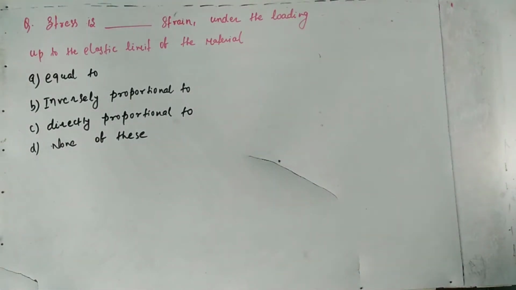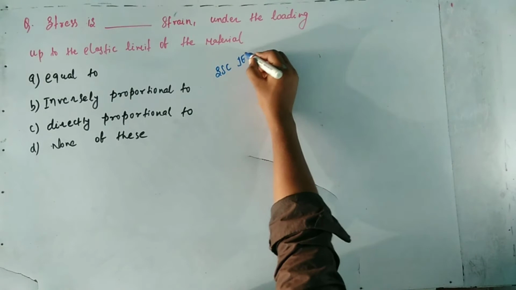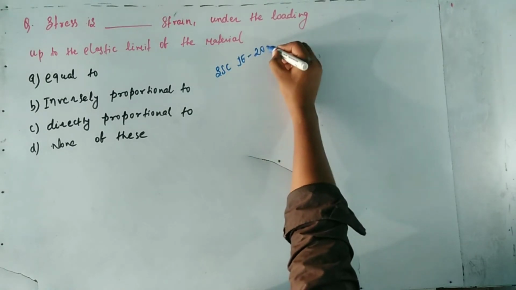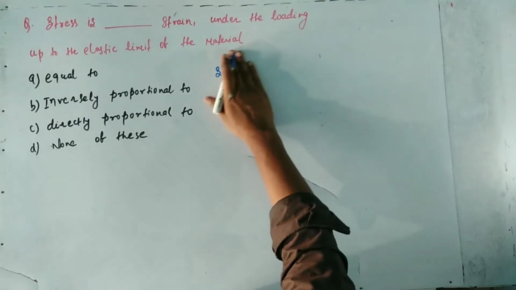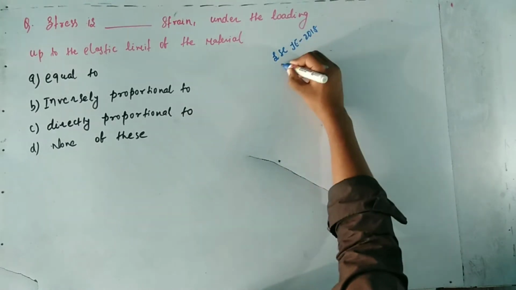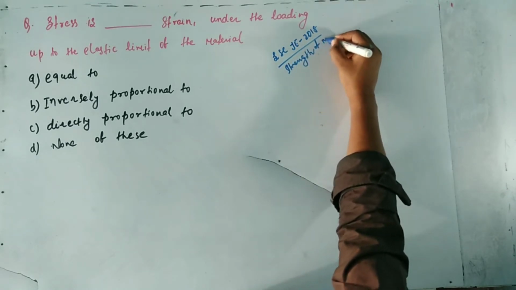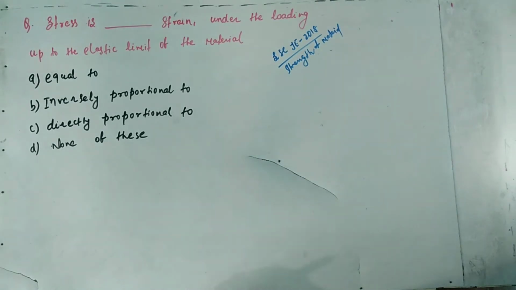The question is asking how a stress relates to a strain. It is equals to, or inversely proportional to, or directly proportional to, or none of these. And we have to find the correct option for this question. This question was asked in SSC JE 2018, which is from strength of materials.